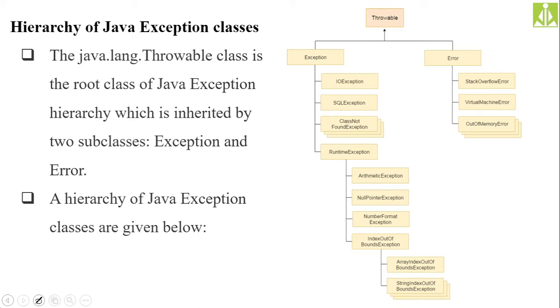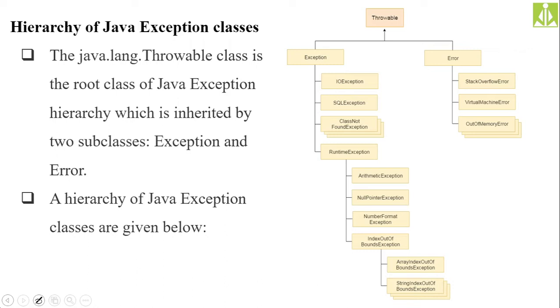Whenever we go for exception handling, in order to handle exceptions we have to understand the hierarchy of the different classes available in Java. All these classes are part of the java.lang package.